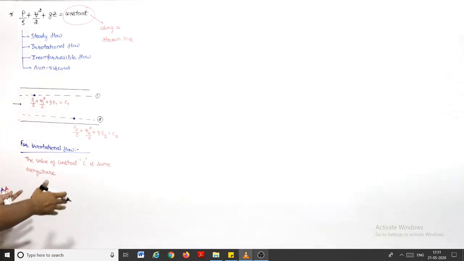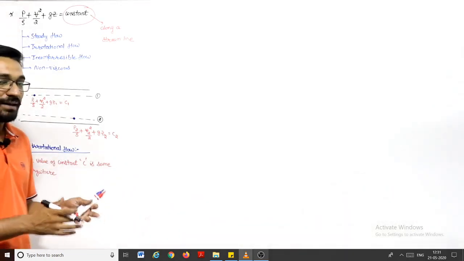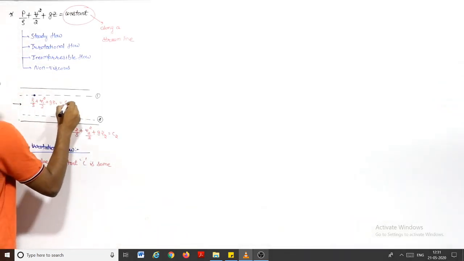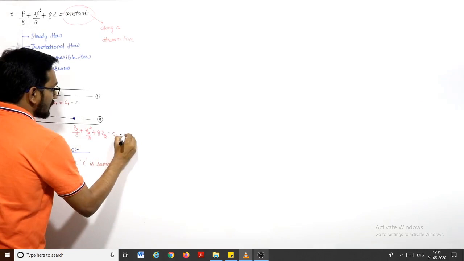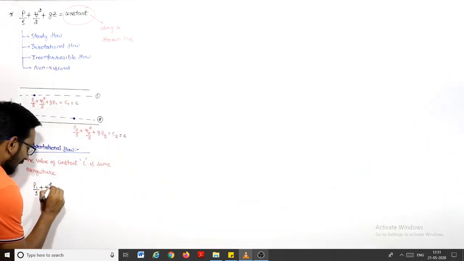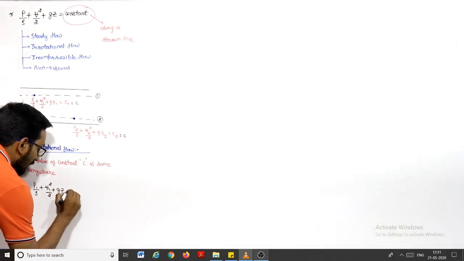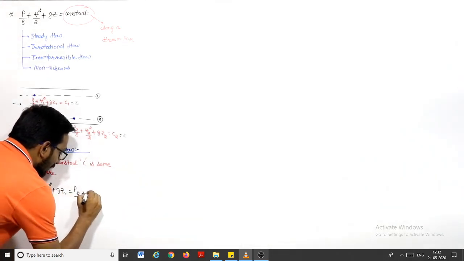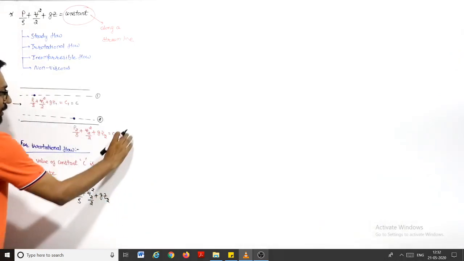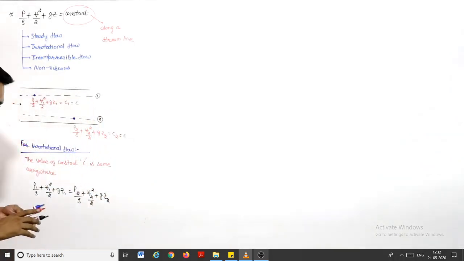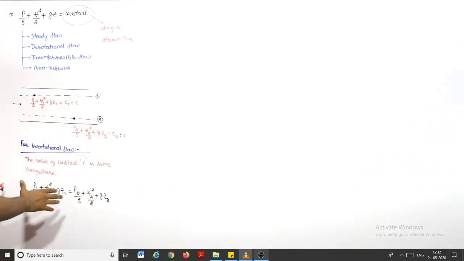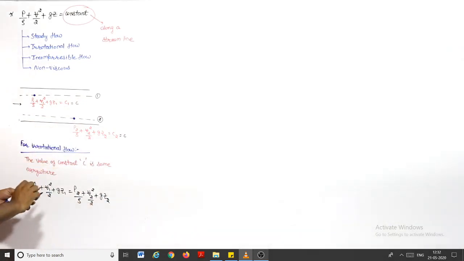It means that you can apply this Bernoulli equation between any points, right? For this irrotational flow, this value is also C and this value is also C. So for an irrotational flow, you can write P1 by rho plus V1 square by 2 plus gZ1 is equal to P2 by rho plus V2 square by 2 plus gZ2, because these constants are the same. So for an irrotational flow, the Bernoulli equation can be applied between any 2 points.